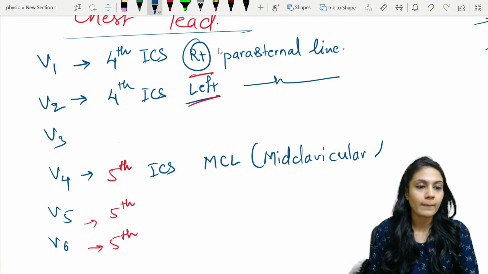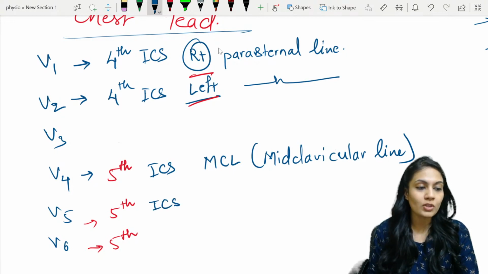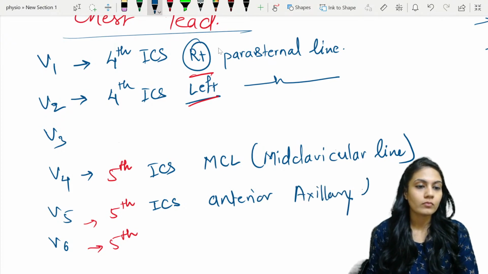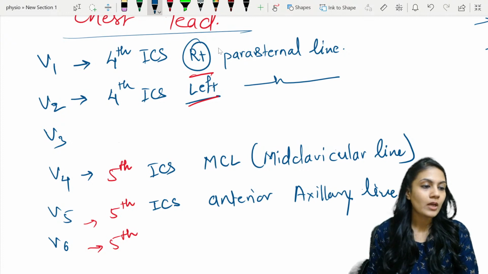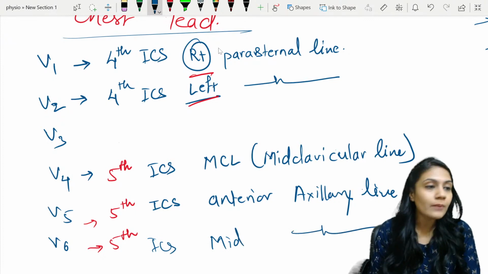Mid-clavicular line. This is again the 5th intercostal space, but which line? Anterior axillary line. This is the same 5th intercostal space, where? Mid axillary line.